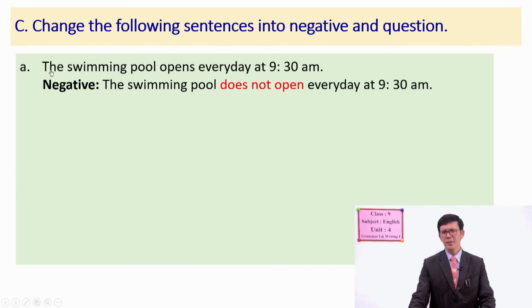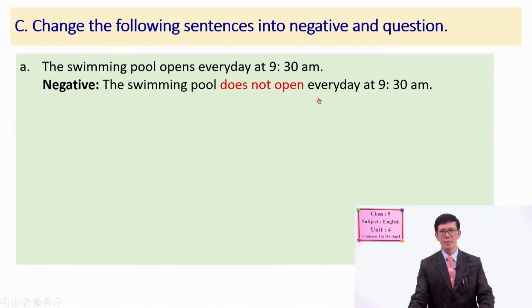Negative: the swimming pool, opens, here it is for the third person, so what do we use? Does not open, right? After "does not," you have to change this verb. Here it is "opens" and you have to make it "open." The swimming pool does not open every day at 9:30 a.m.